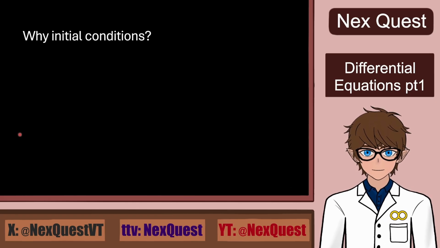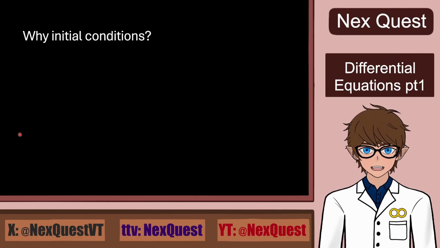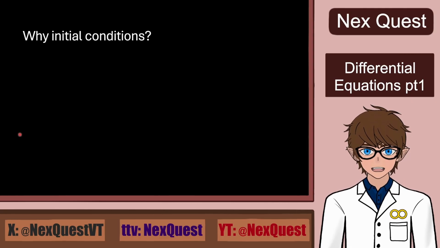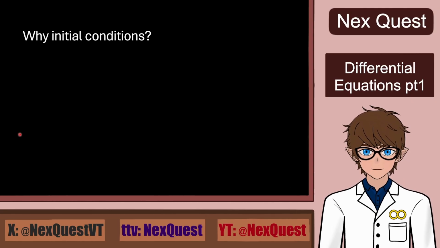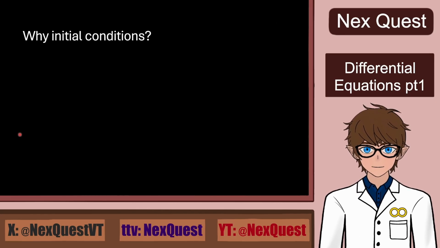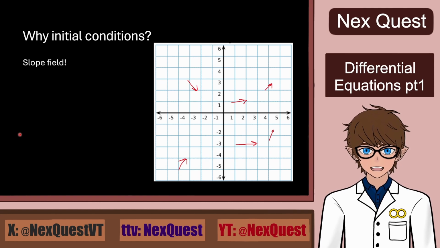Okay, but why initial conditions? Well, they help us determine the c, but they can't be that important, right? Unfortunately, or fortunately, they are very important, because a different set of initial conditions can change the function's behavior and even the result by a lot. So let's imagine a coordinate system.